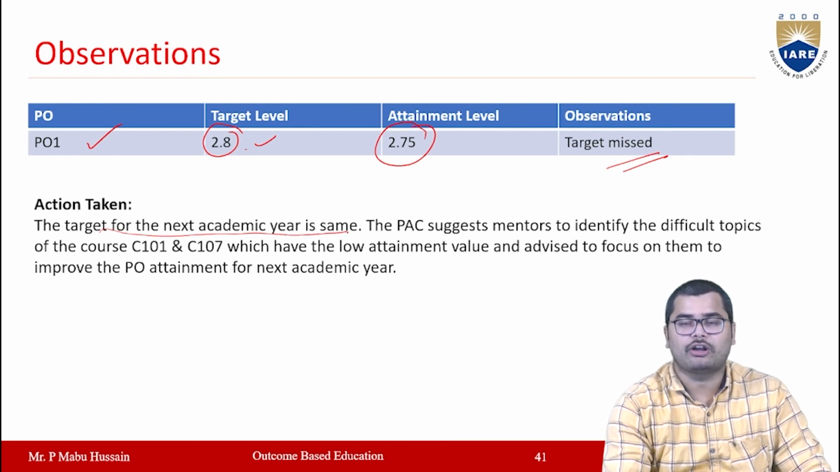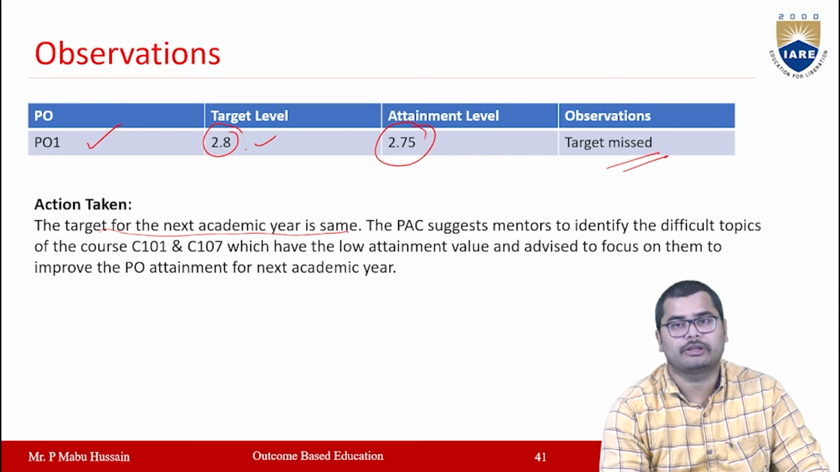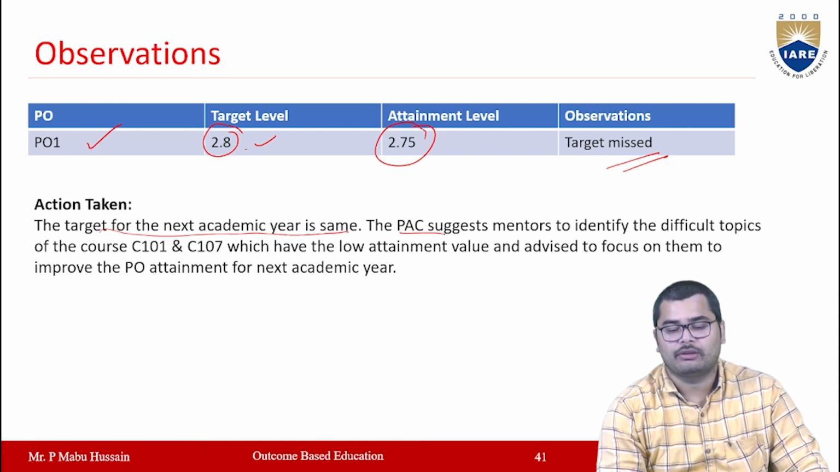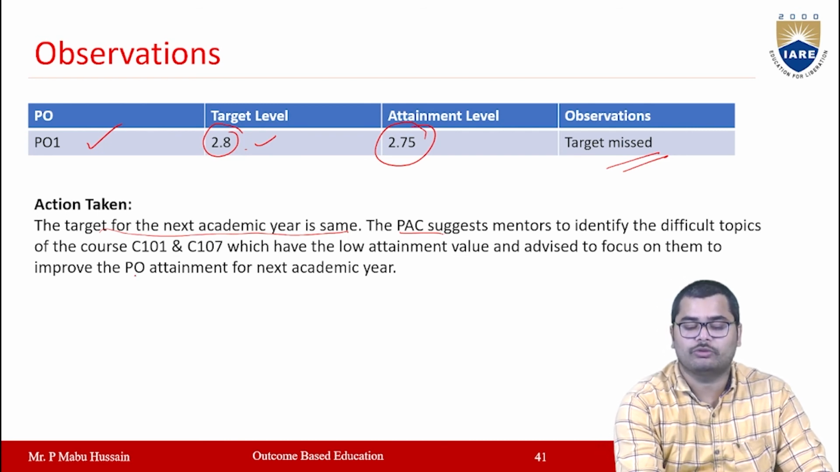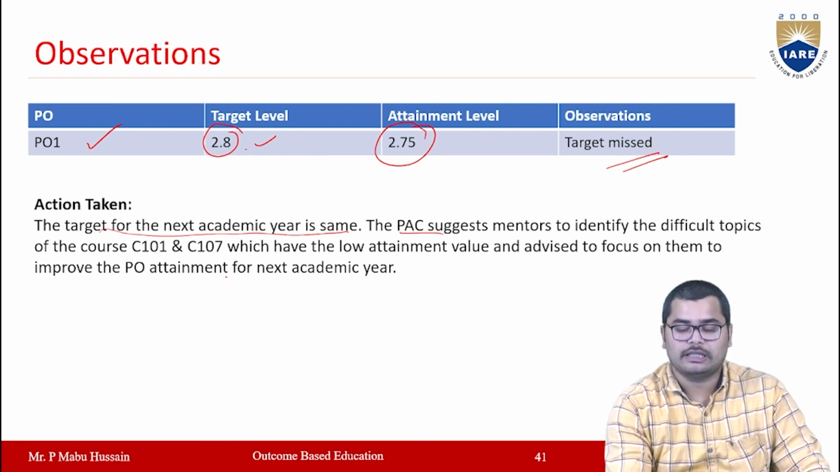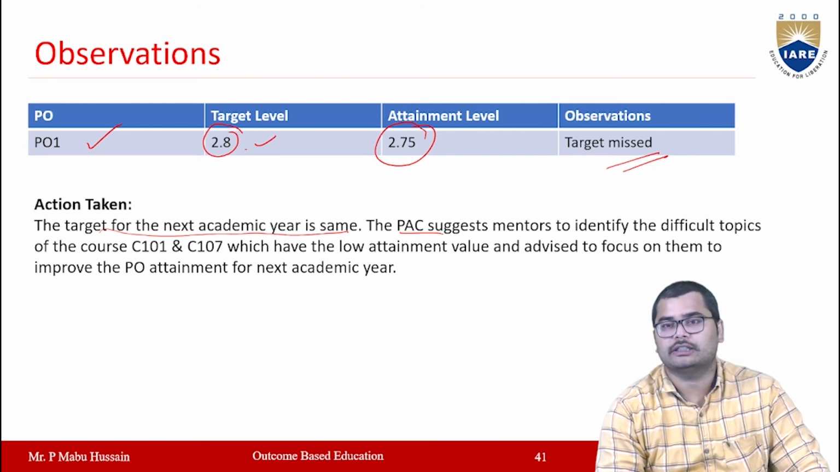Why? Because we are not meeting the target level, so we are fixing the same target level for the next academic year also. And the PAC is nothing but the Program Assessment Committee. The PAC suggests the mentors identify the difficult topics of particular courses, C101 and C107, which have low attainment values, and advises you to focus on them to improve the PO attainment for the next academic year. So like this, we have to note down the observations.